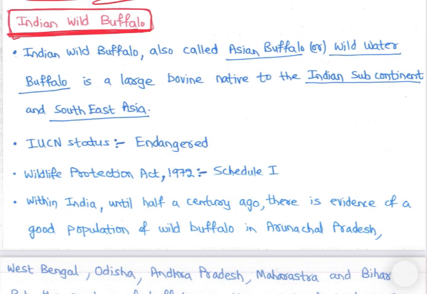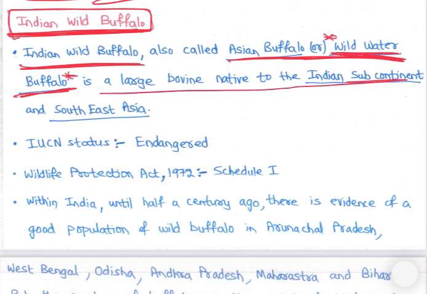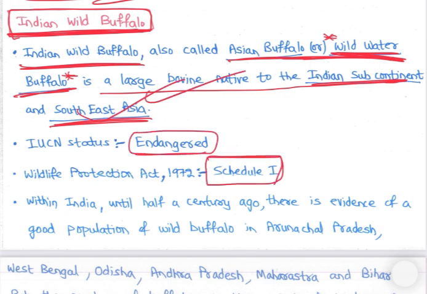They are almost in extinct state in the state of Chhattisgarh, छत्तीसगढ़ का ये स्टेट एनिमल है, राइट। उधर ऑलमोस्ट एक्सटिंक्ट हो गया। असम से कुछ वाइल्ड बफेलोस को लाया गया, फिर उनको ब्रीडिंग करके बर्थ वगैरह कंट्रोल प्रोग्राम में जा रहा है। तो that's why we will study Indian wild buffalo, also called Asian buffalo or wild water buffalo because they live in water, right? It is a large bovine native to the Indian subcontinent and Southeast Asia. IUCN status is Endangered. Wildlife Protection Act Schedule 1, right?